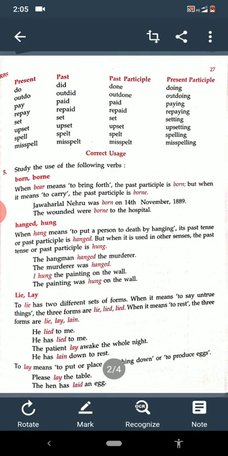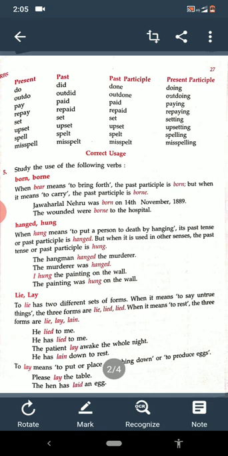Also we have done correct usages of verbs. How to use the verb in a correct way. We have done born. When bear means to bring forth, the past participle is born. And when it means to carry, the word is borne.